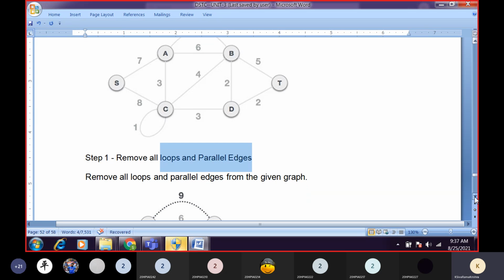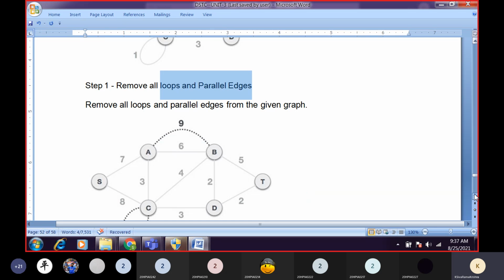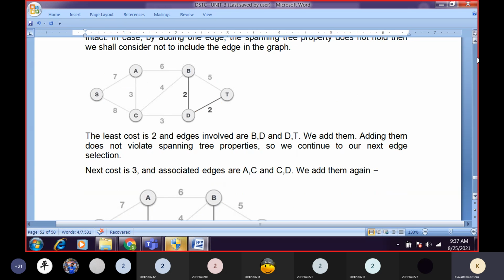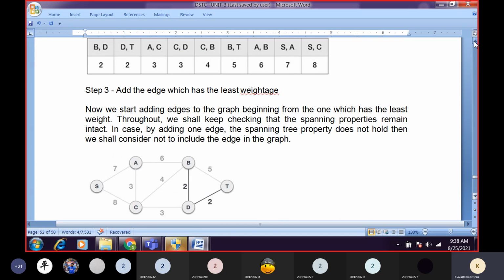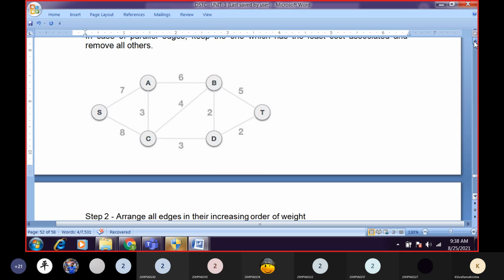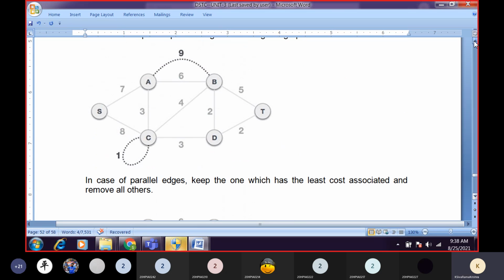That one I am representing with the help of dotted lines. So in our next diagram you can clearly observe, I am representing with dotted lines. Dotted lines indicate the ones which we are removing. The first one is a parallel edge, and the second one is a loop. So I'm removing these two.